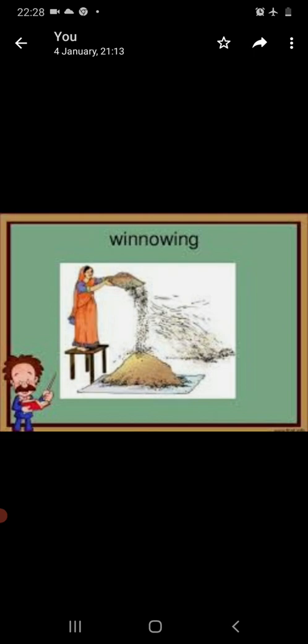Now in this process we all know that the threshed crop is dropped on the ground from a height. The grains or the seeds, being heavier, fall down straight to the floor, and the chaff, which is lighter, gets blown away along with the wind. So that's how the winnowing is being done. Here we can see the picture of winnowing.